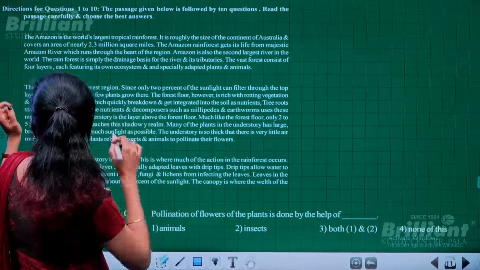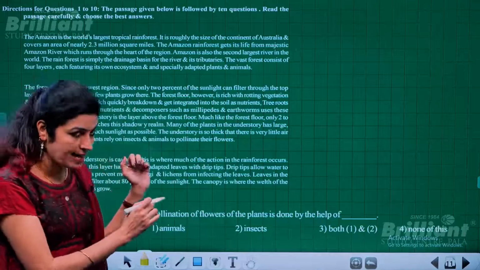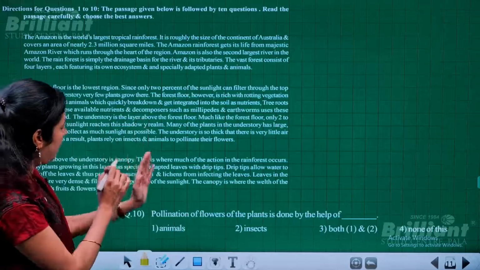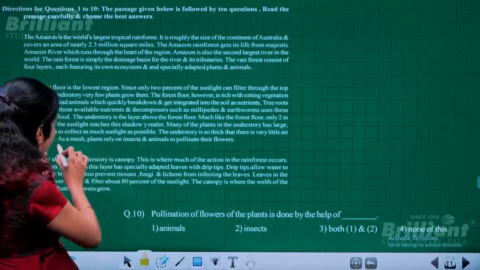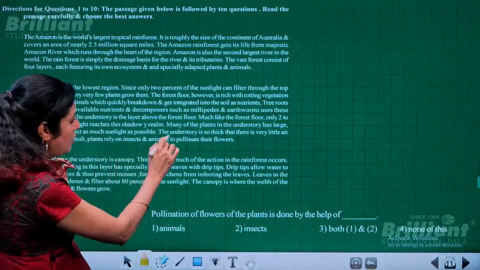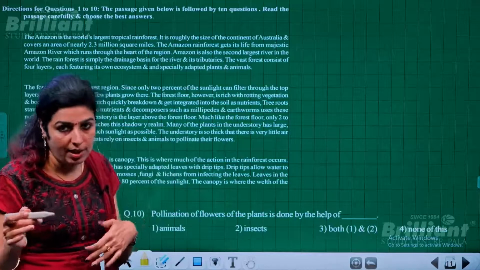Not in the first or last paragraph. See this one. It's not given as such in the question. You have to read the second paragraph, last line: as a result, plants rely on insects and animals to pollinate. That word is not given as pollination, the noun form.